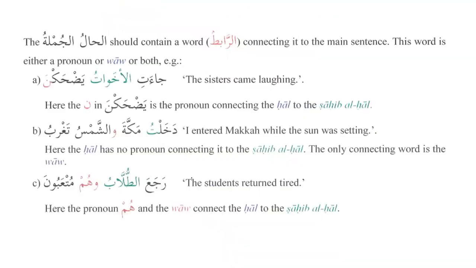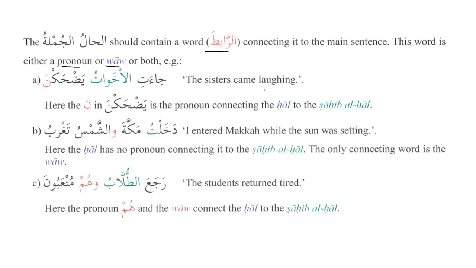This part is very easy. We don't need to worry about it. We have learned about it already. So we just need to know that whenever we have al-hal al-jumla, it should contain a rabit, a connector, connecting it to the main sentence. This word is either a pronoun or waw, it can be both. When you look at the example, inshallah, it will be easier. Attached pronoun, exactly. جاءت الأخوات يضحكن.